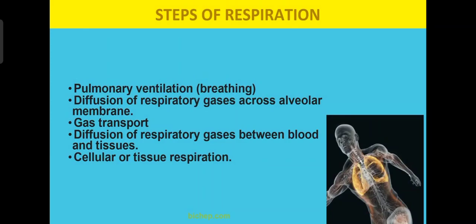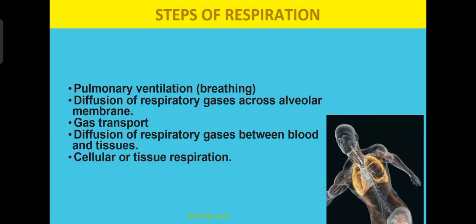Steps of respiration. What are the steps of respiration? First step is breathing, which is pulmonary ventilation. Second step, diffusion of the respiratory gases across the alveolar membrane. The gases taken inside have to diffuse across the alveolar membrane. Third step is gas transport. From the alveoli, the gases have to be transported to each and every cell. So who is doing that? Blood. So gas transport.